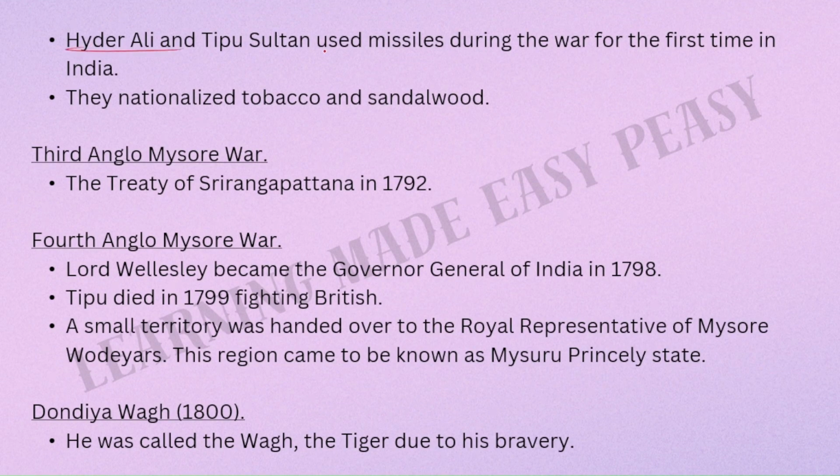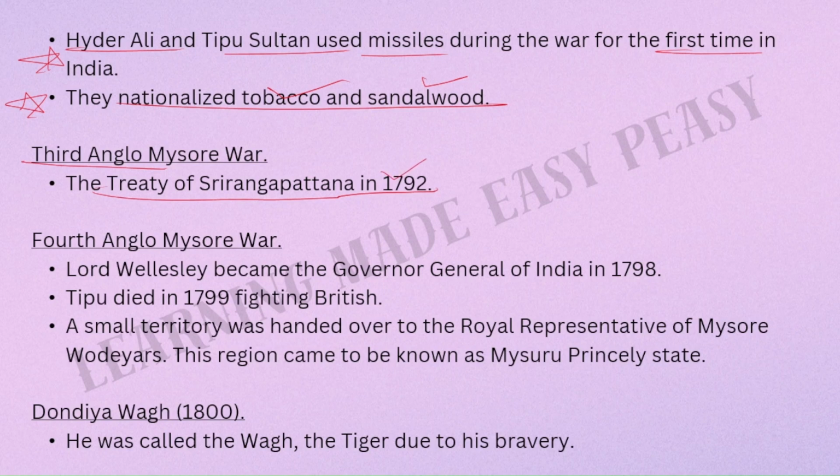Hyder Ali and Tipu Sultan used missiles during the war for the first time in India. This is very important. They nationalized tobacco and sandalwood. So tobacco and sandalwood was nationalized by Hyder Ali and Tipu Sultan. This is also important. Then we have the third Anglo-Mysore War, the Treaty of Srirangapatna. The third Anglo-Mysore War ended with the Treaty of Srirangapatna in 1792. This year is to be remembered, and this is important again.